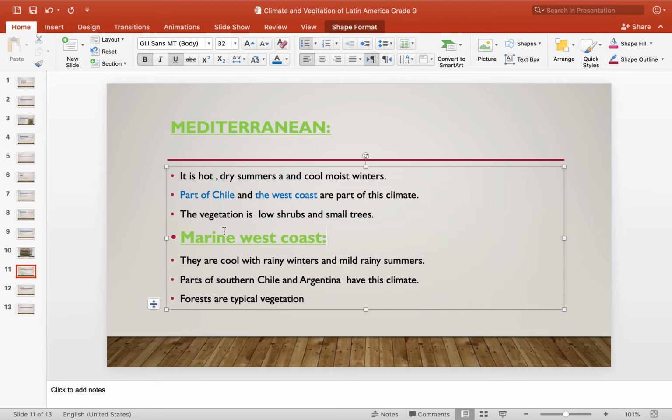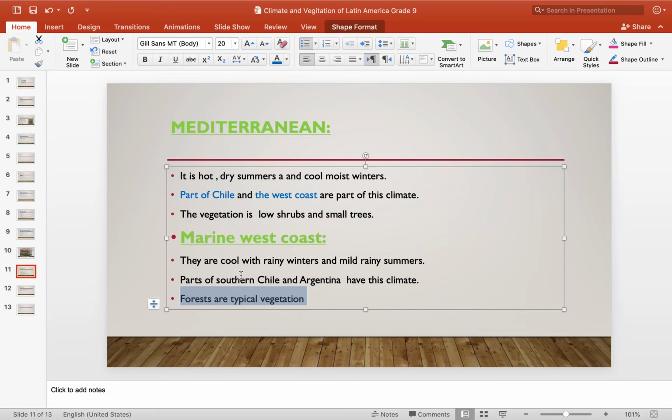And then proceeding with the region of marine west coast in Latin America. How is the nature of the climate? It's cool with rainy winters and mild rainy summers. Mild means it's not too hot and not too cold. Parts of southern Chile and Argentina have this climate. And the typical vegetation in the marine west coast is forests, so we can find forests over there.